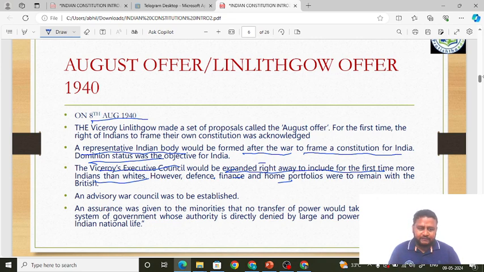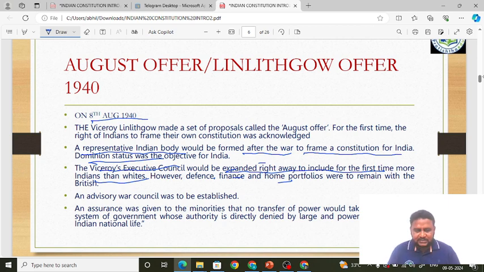The Executive Council will be expanded with more Indians than whites, but major portfolios like defense, finance and home affairs would remain with the British. On one side they are expanding the Executive Council, so we get more voice, but the major portfolios are still with the British.